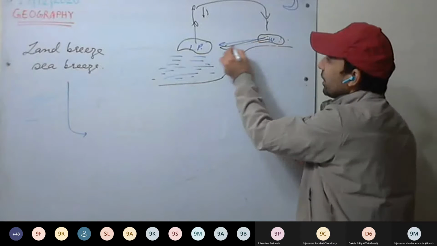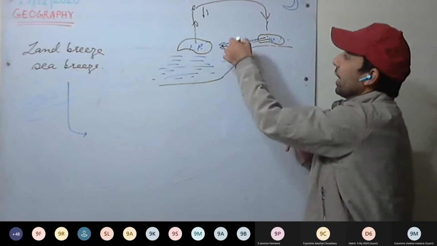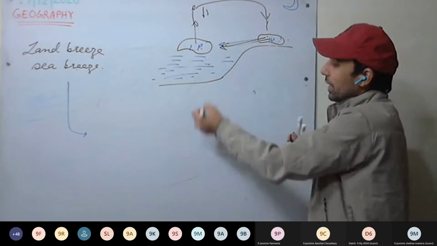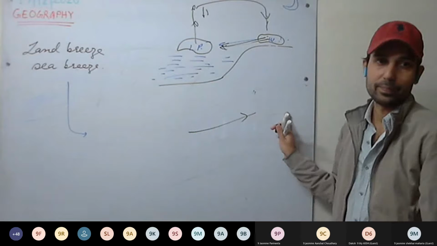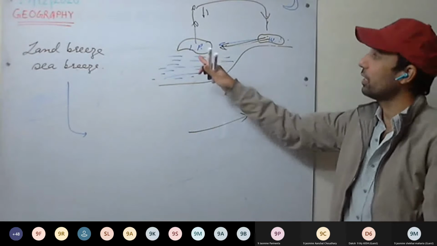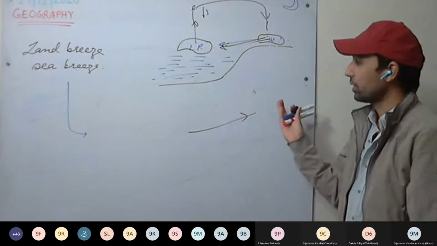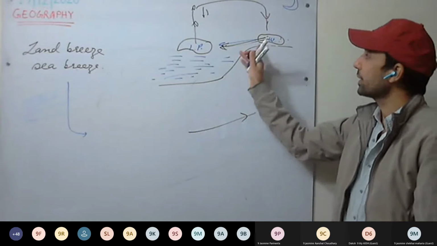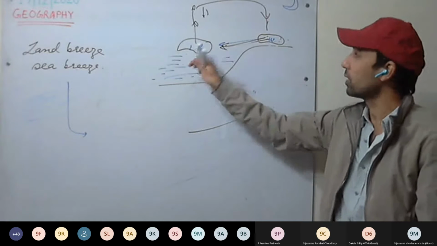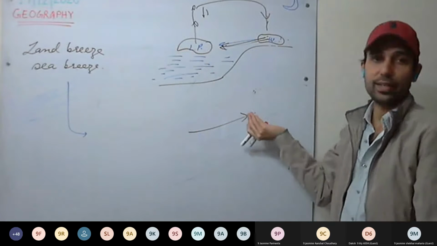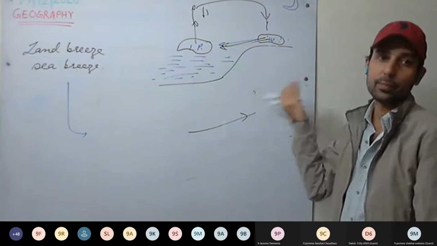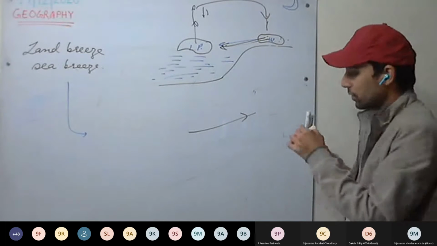During night, they will leave for fishing, and these winds will help. Land breeze will help. And during afternoon, they will return back. Sea breeze will help them. Understood? During night, land breeze will help them to move towards the sea, away from the land. And when returning back, the sea breeze will help them to return to the land. Understood?